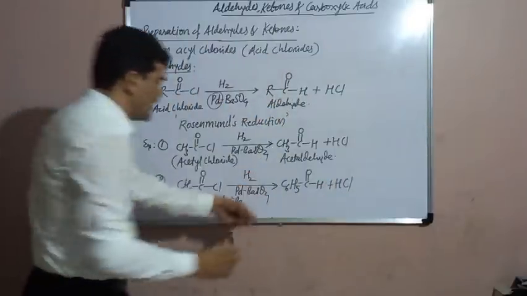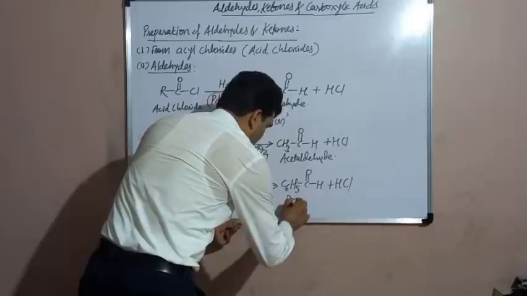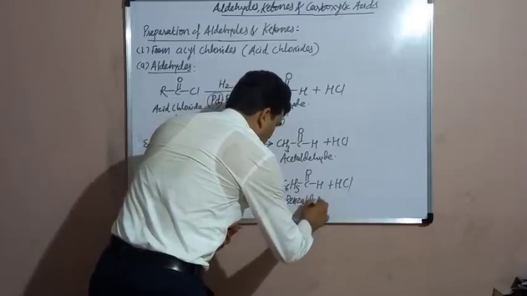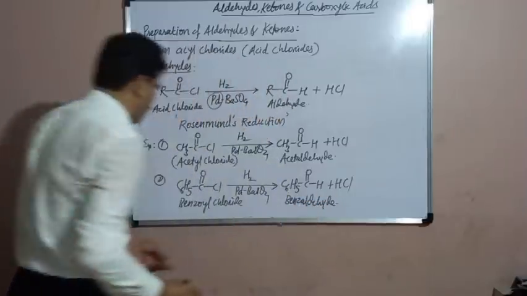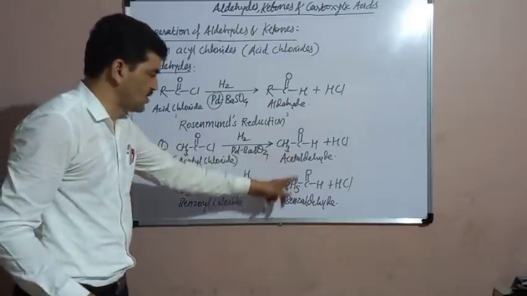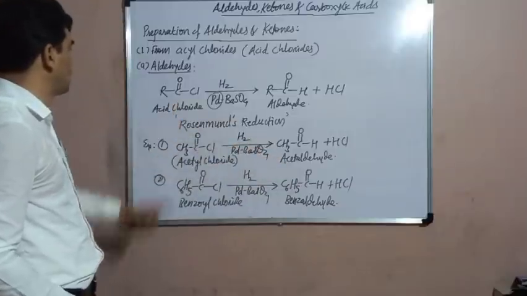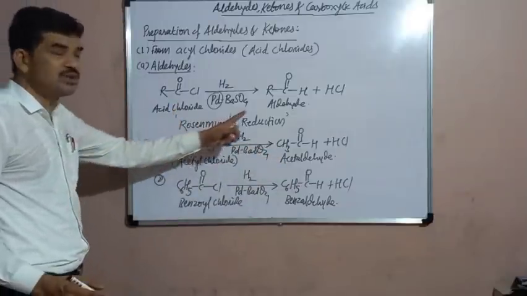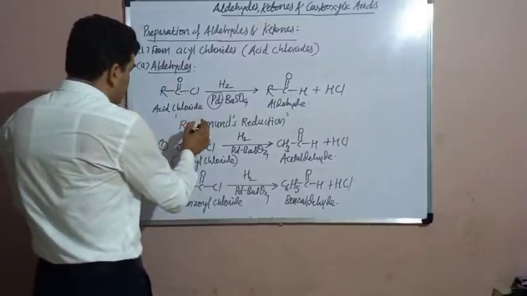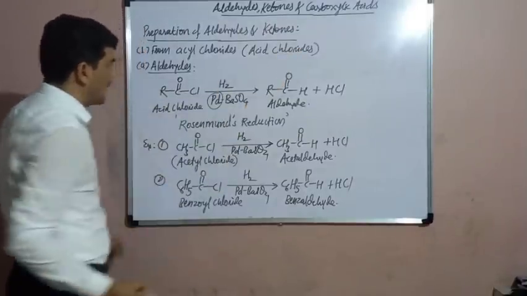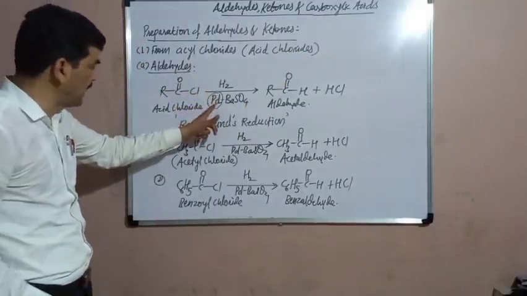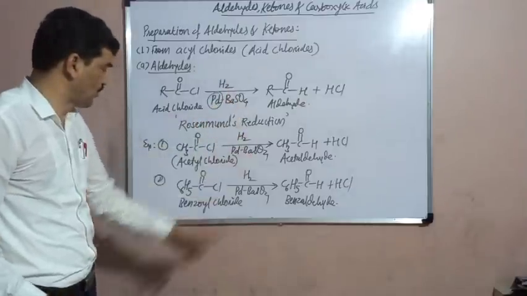Now this is the aldehyde, its name is benzaldehyde. Benzaldehyde is obtained, aromatic aldehyde. This is the aliphatic aldehyde, this is the aromatic aldehyde. In this way, the aliphatic as well as aromatic aldehydes are obtained by this method, that is by the Rosenmund's reduction. In the Rosenmund's reduction, remember, the acid chlorides are reduced by hydrogen in presence of Pd poisoned by BaSO4.